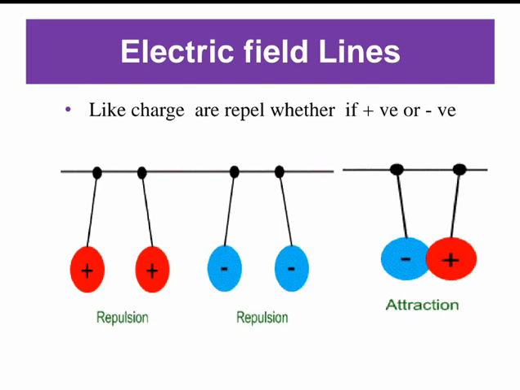Let us take an example. Dear student, two electrons will tend to repel each other because both have a negative electrical charge. Two protons will also tend to repel each other because they both have a positive charge. On the other hand, an electron and a proton will be attracted to each other because of the unlike charges.